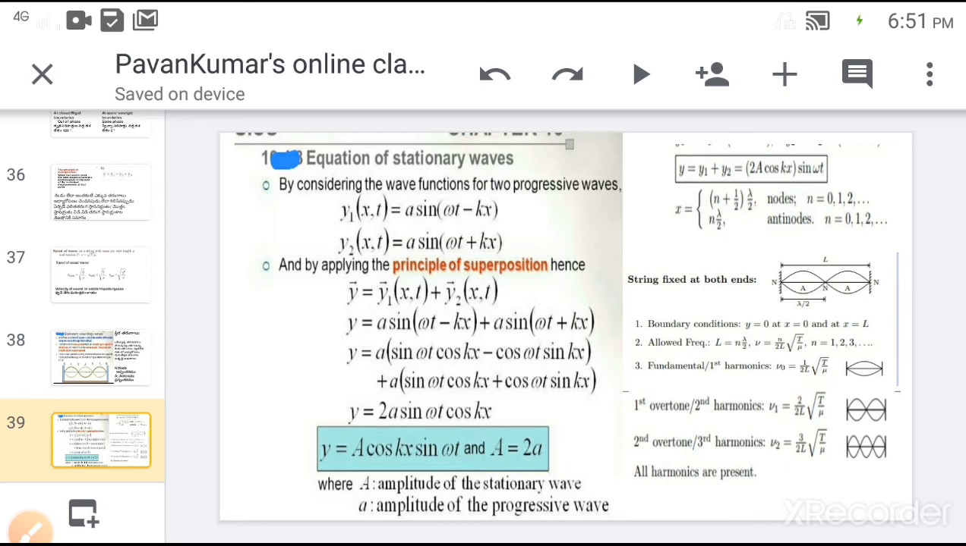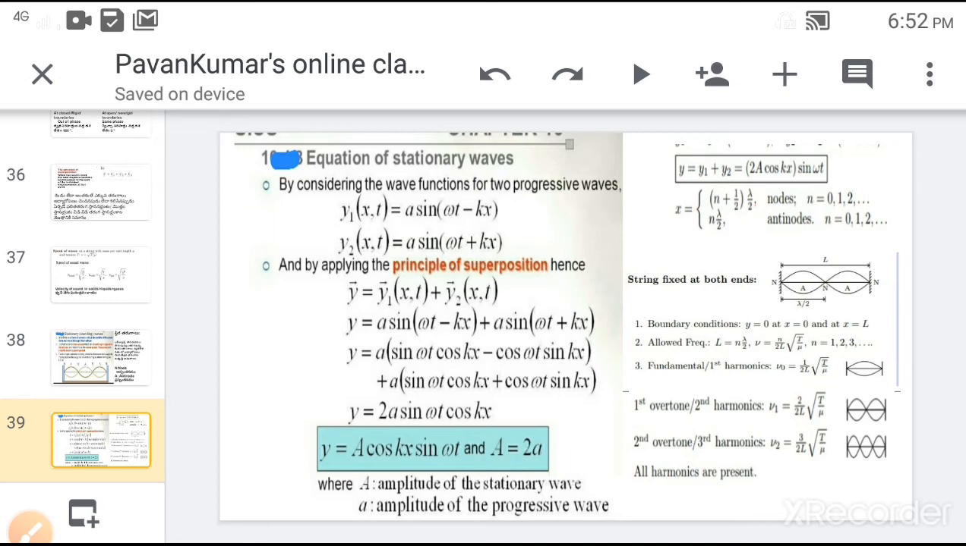By some mathematical derivation, we will reach the final equation y is equal to 2a sin ωt cos kx. Here the cos term, cos kx, determines the amplitude of the wave. If the kx value becomes 0, π, 2π, and so on, then the cos value becomes 1, and we say that the amplitude is maximum. If the kx value is π/2, 3π/2, 5π/2, and so on, then the cos term will become 0, then the amplitude is 0.